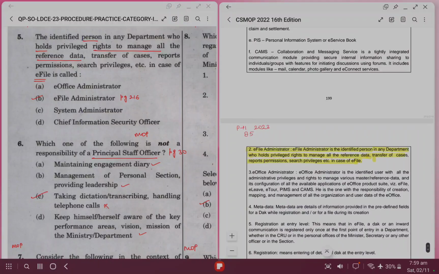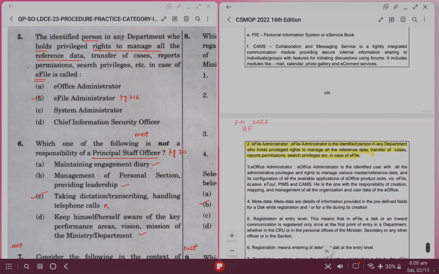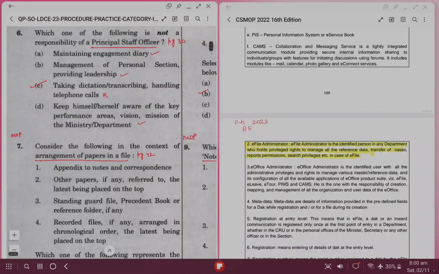In page number 216, in this table, in para 2, the definition of e-file administrator matches with the question. That e-file administrator is the identified person who has the privileges to manage all these documents. So option B is the right answer. Question 6 says, which of the following is not a responsibility of PSO?